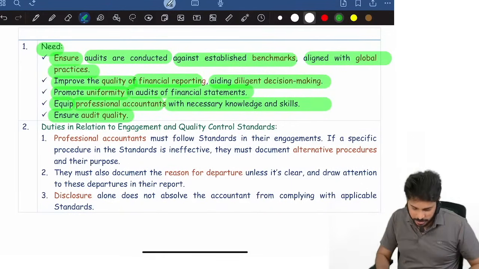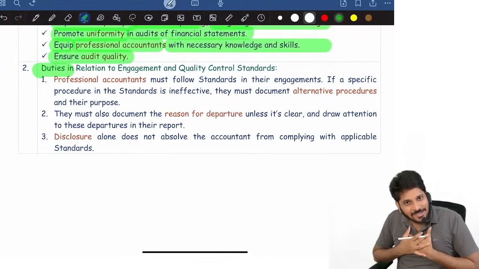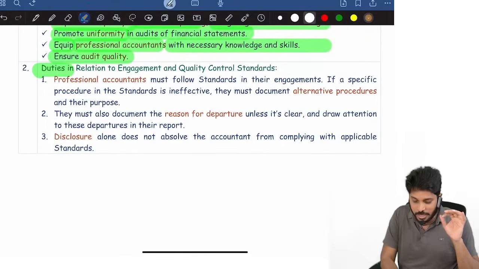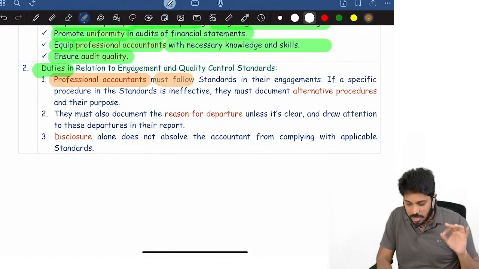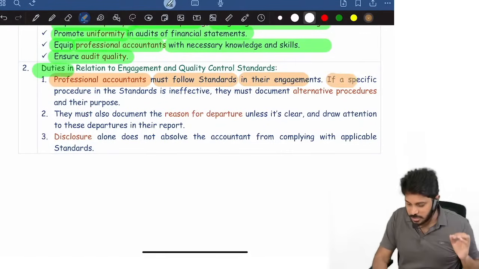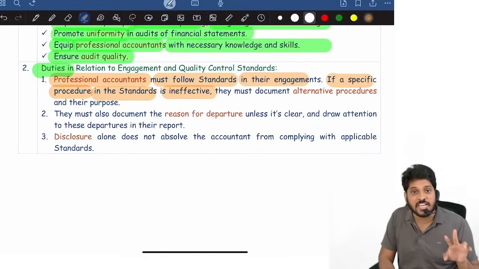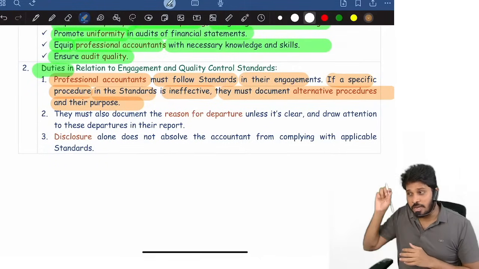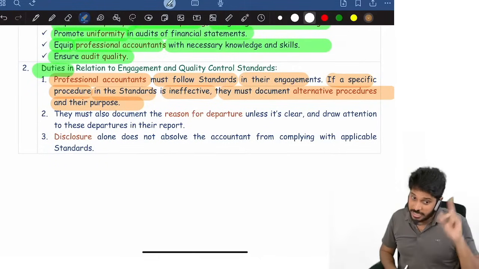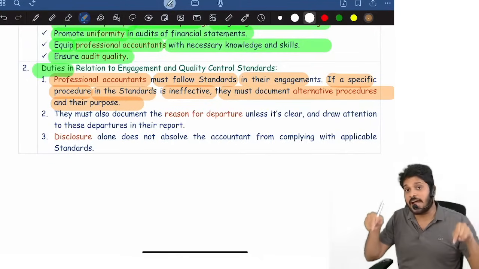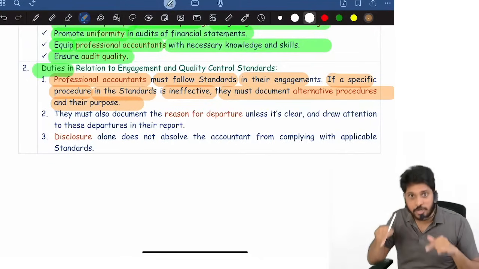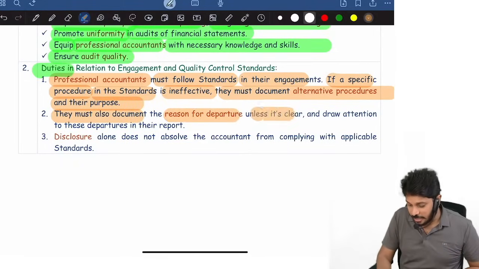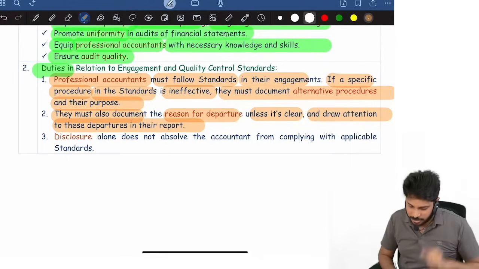So what are the duties of the auditor? What are the duties of chartered accountants like you and me with respect to these standards? Our duty as professional accountants is that they must follow standards in their engagements. If a specific procedure in a standard is ineffective, they must document how alternative procedures were applied. In standards, they tell you what we need to do. If any particular work as per standards you couldn't do, and you did something else, you need to document how you did that, how you satisfied the standard, and the reasons. They must also document the reason for departure unless it is clear, and draw attention to these departures in the report.